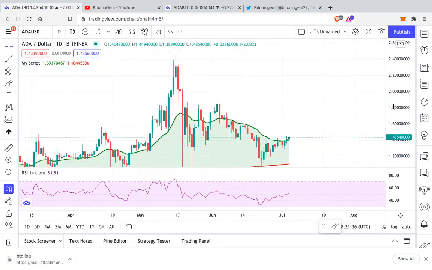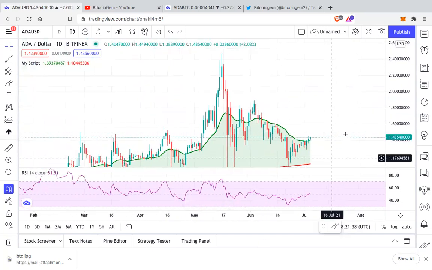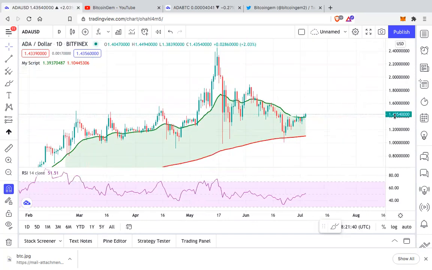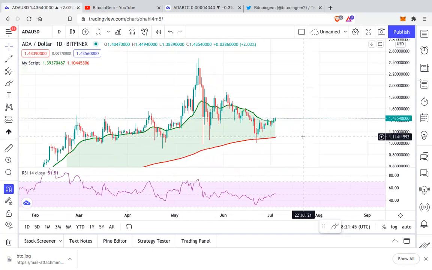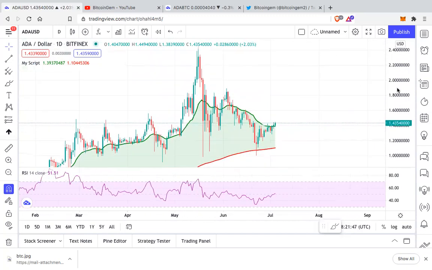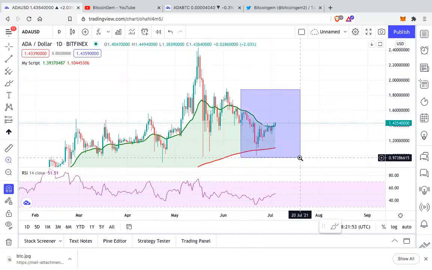And I know that because the overall market is bearish, Bitcoin is bearish, we cannot expect everything to pump like it used to since the beginning of 2021. But this is an extremely bullish sign.